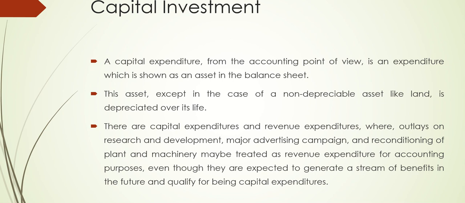So that is capital expenditure. But the second case is when there is no long term expenditure, but expenditures are done for a very short period of time, for example accounting purposes, and maybe you are buying raw material for the production of goods. So these are called revenue expenditures.